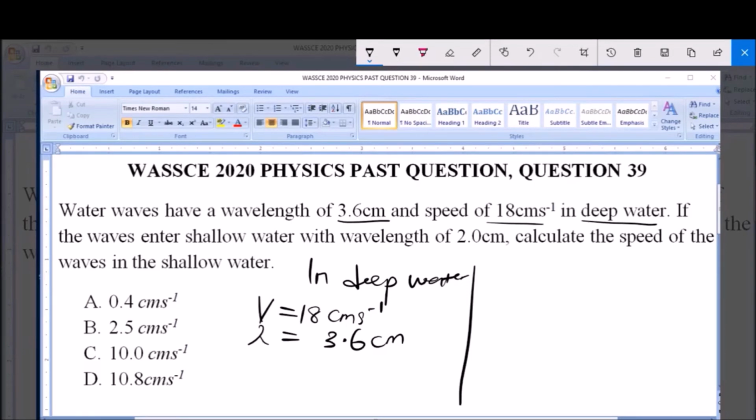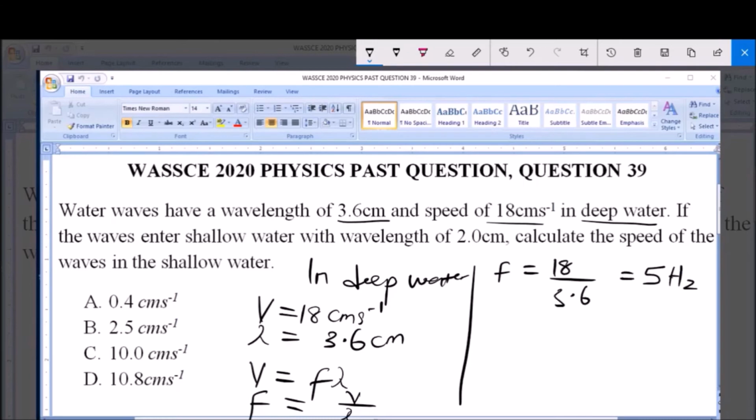So now for us to find the speed of the wave in the shallow water, we have to find the frequency first, and we can only find the frequency using the parameters of the wavelength and the speed in the deep water. And we know that V is equal to F lambda. Now F, frequency, is equal to V all over lambda, that is the velocity or the speed of the water wave all over the wavelength. So we therefore have that F, frequency, is equal to 18 all over 3.6, and this is equal to 5 hertz, or you can call it per second. So we've gotten the frequency.